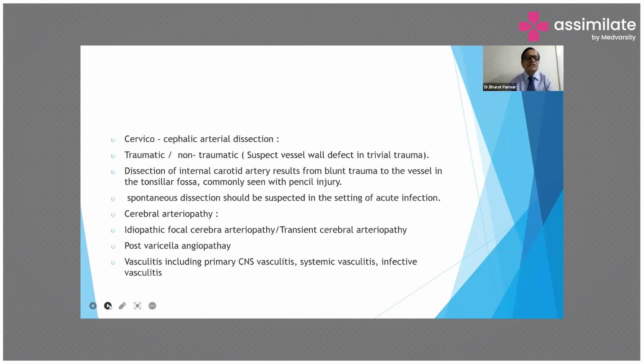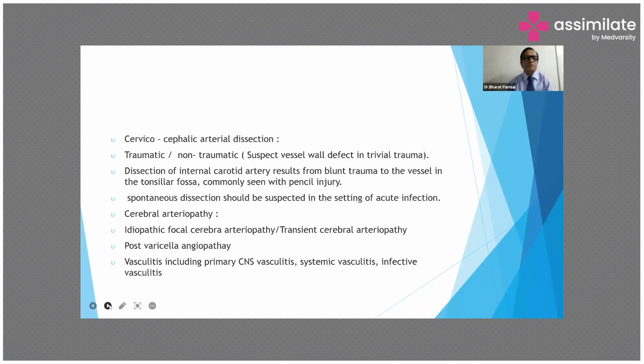Cervicocephalic arterial dissection: there is a traumatic or non-traumatic suspected vessel wall defect, such as in tribal trauma. Dissection of the internal carotid artery results from blunt trauma to the vessel in the tonsillar fossa, commonly seen in pencil injury. Spontaneous dissection should be suspected in the setting of acute infection.